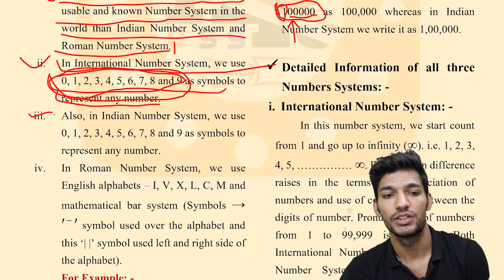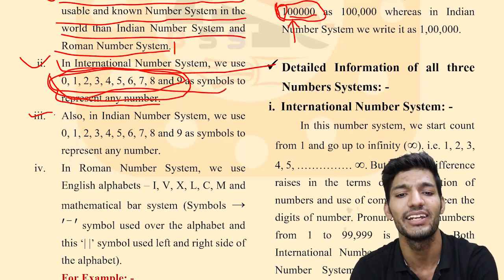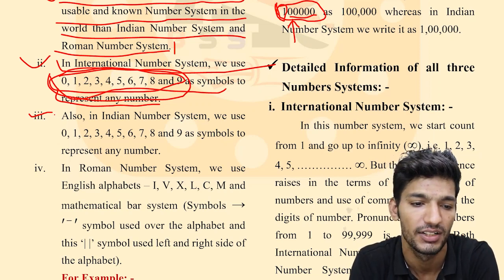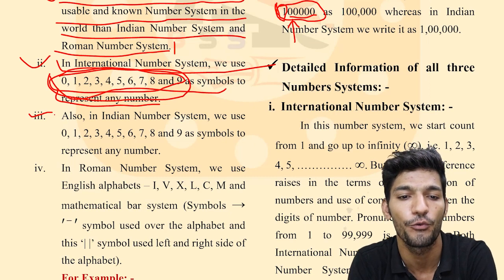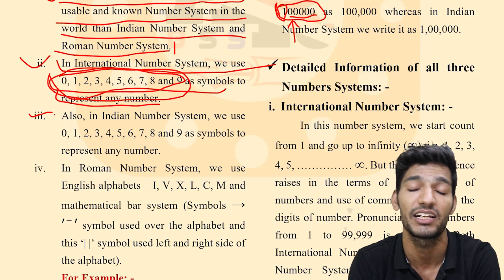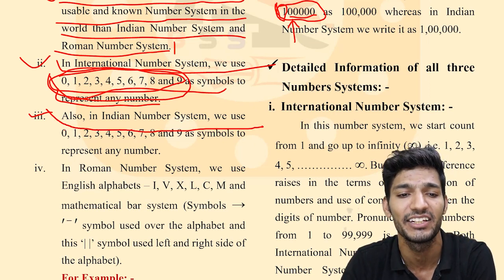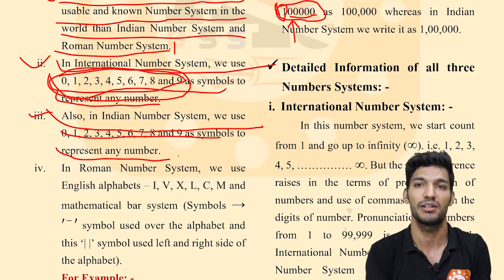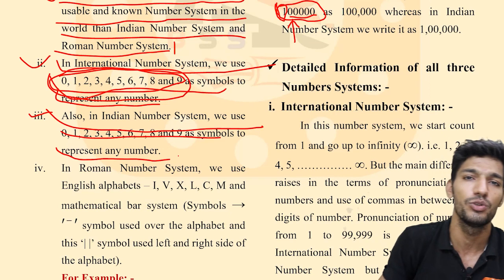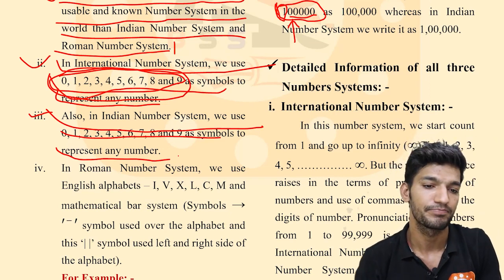The third point says that in the Indian number system also, we use 0, 1, 2, 3, 4, 5, 6, 7, 8 and 9 as symbols to represent any number. It means there is no difference in representing any number in the Indian number system and the international number system, because in both number systems we use the same symbols 0 to 9.